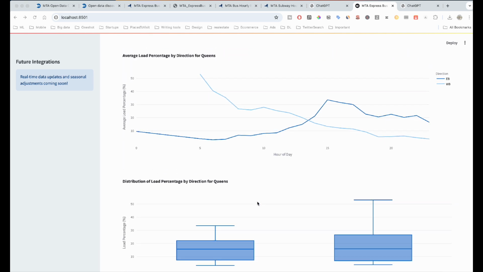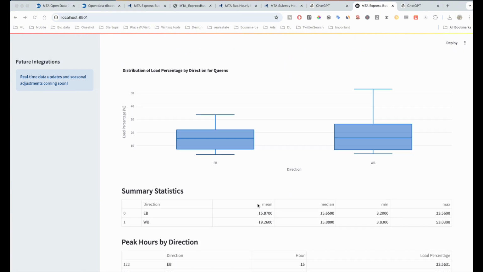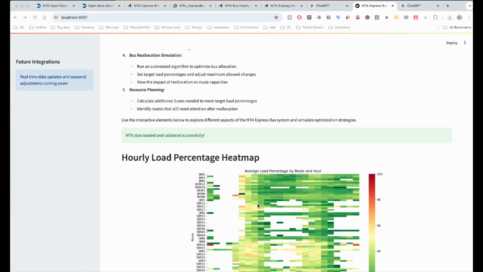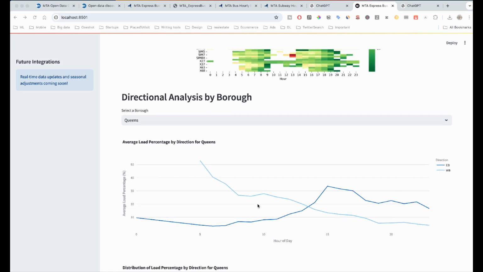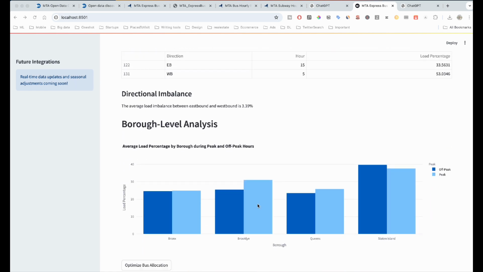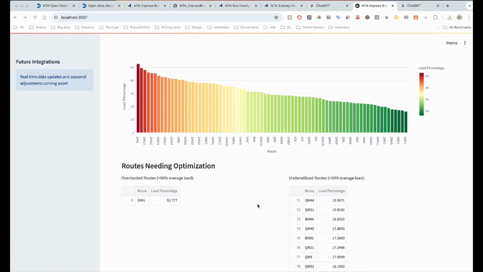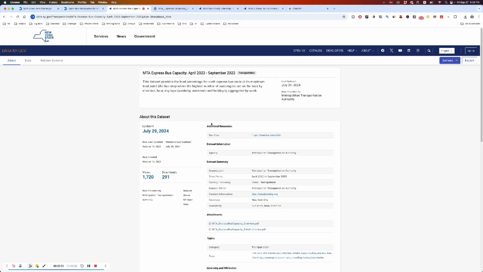So this morning, the MTA dataset open challenge was released, and I will be using one of the datasets and using ChatGPT to do the initial exploration, and then use CursorAI to build this Streamlit application. So let's get started. To begin with, I just downloaded this data.